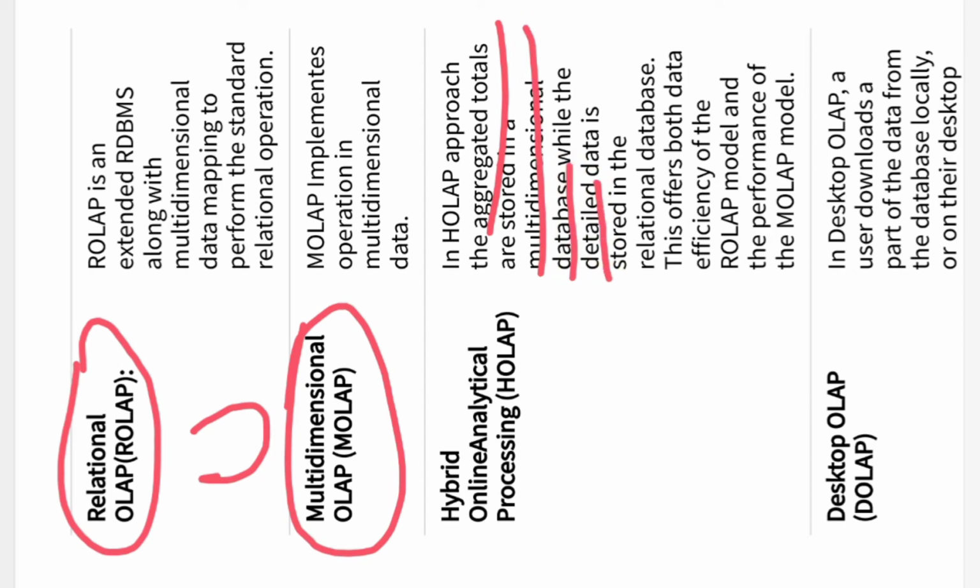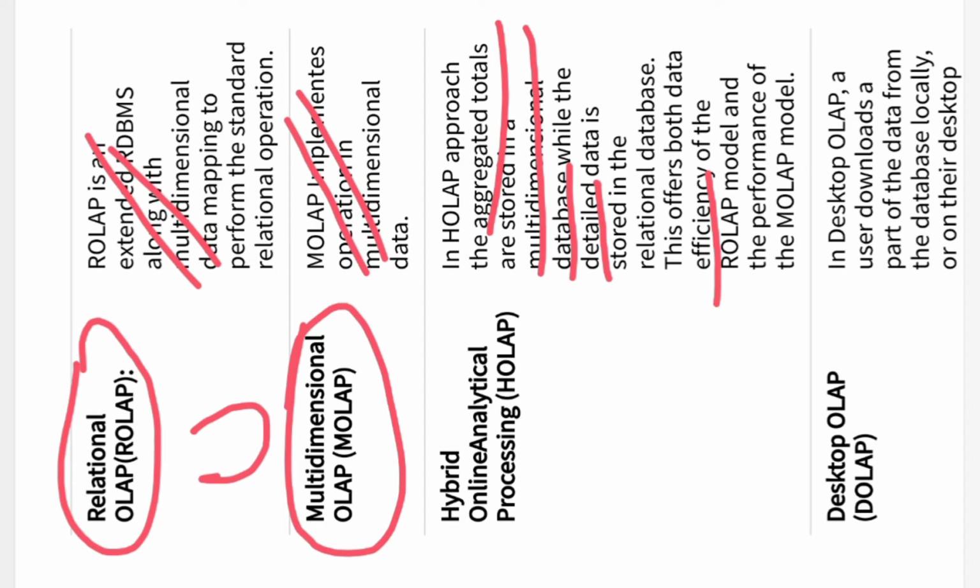And the detailed data I store in a relational database, right? If I do it this way, what will happen? I will get efficiency. Who is offering efficiency? The relational database is offering the efficiency, but the MOLAP database doesn't offer the efficiency.